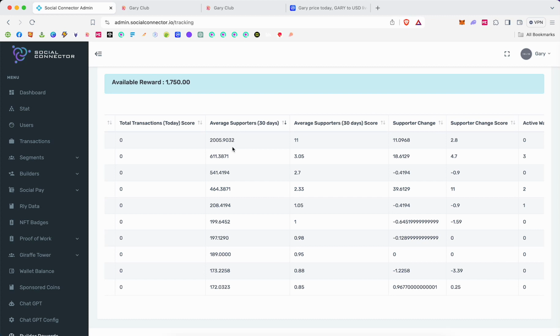I can sort by this number as well. So our top token has 2005 and 611. Top token got 11 points. They get 10 plus a bonus. Everybody else normalizes back to that. So the more supporters, the more points.